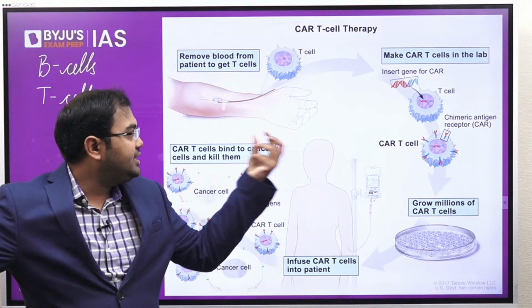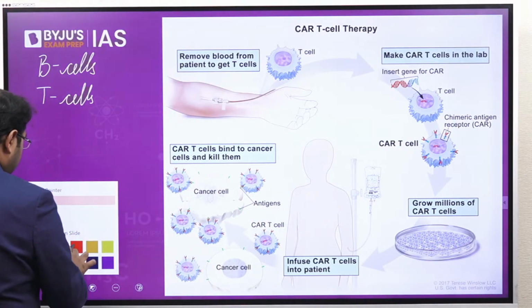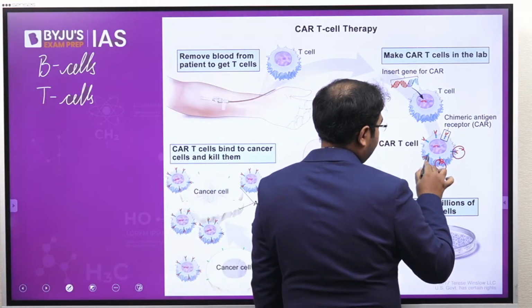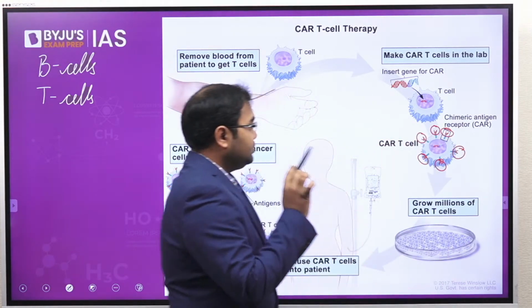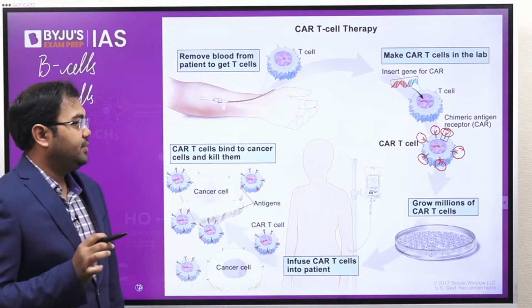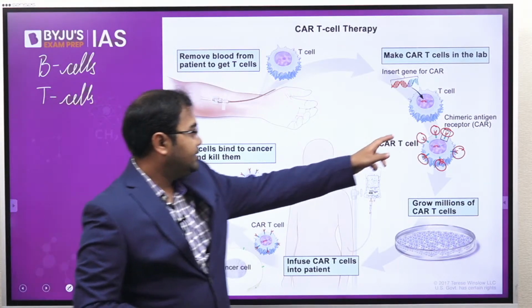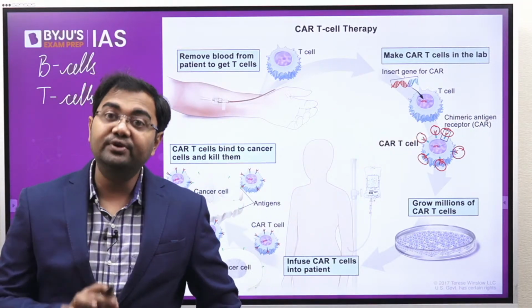Now once the gene has been added, the T cell has these receptors. These receptors are called chimeric antigen receptors. Until now there was no receptor, correct? But now we have a receptor.